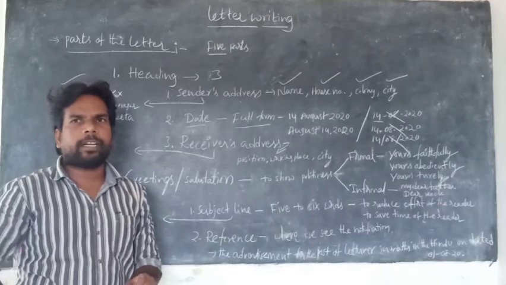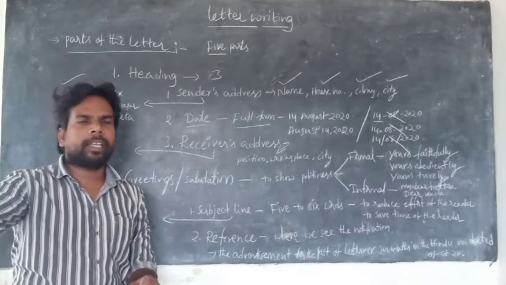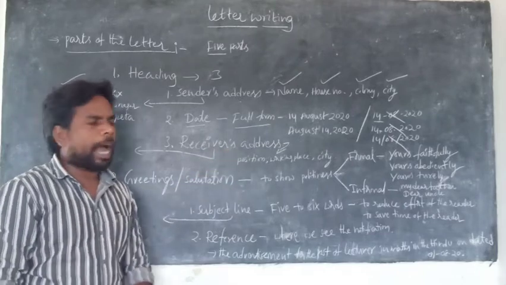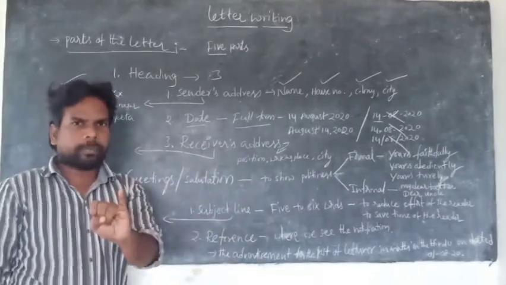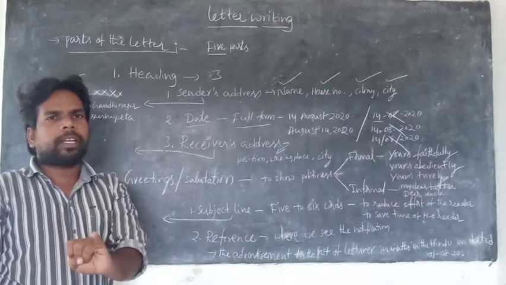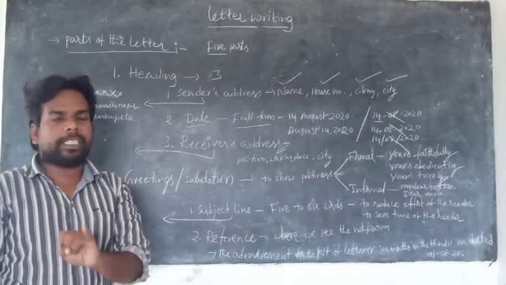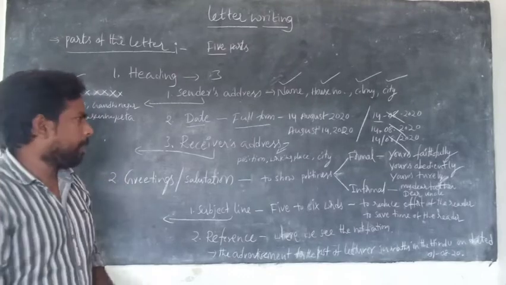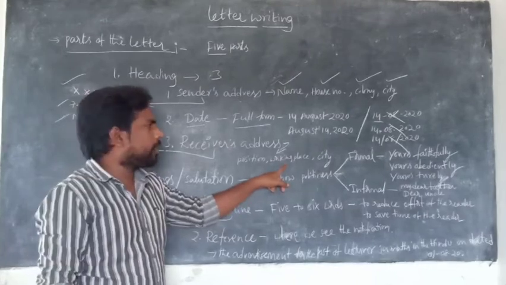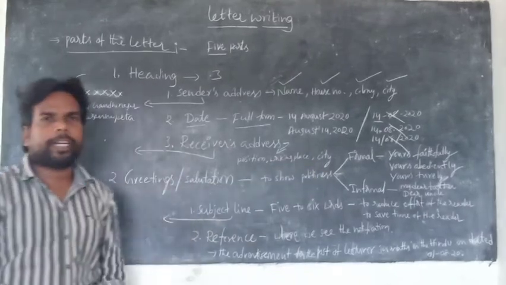Or if I write a letter to the sub-inspector of police, he is the receiver. In place of the receiver's address, you have to write the designation of the receiver, then his working place, and third the city.